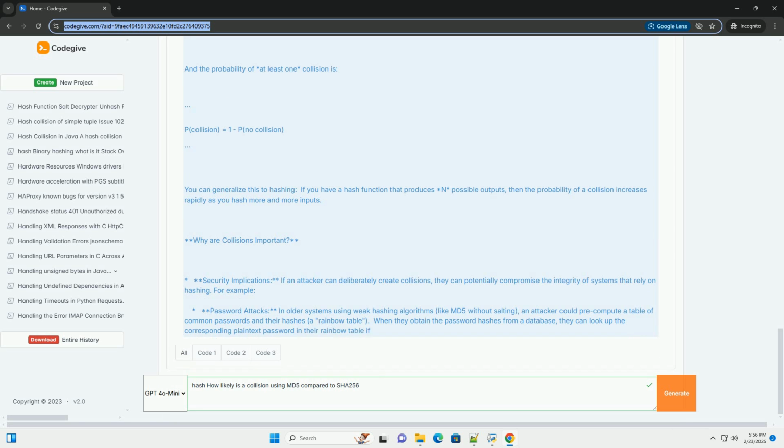In summary, hashing is a powerful tool with many applications in computer science and cryptography. Hash collisions are inevitable, but the likelihood of collisions depends on the size of the hash space and the strength of the hash function. MD5 is considered broken and should not be used for security-critical applications. SHA-256 is still considered a strong hash function, but new and stronger hash functions, like SHA-3 and BLAKE3, are being developed.